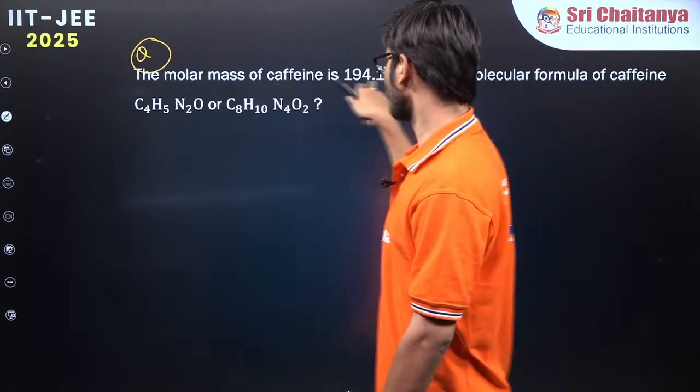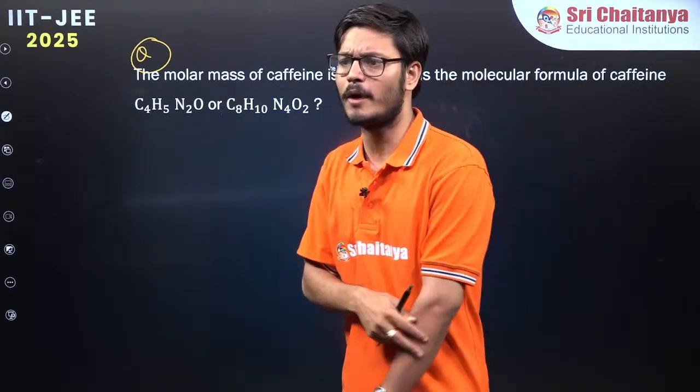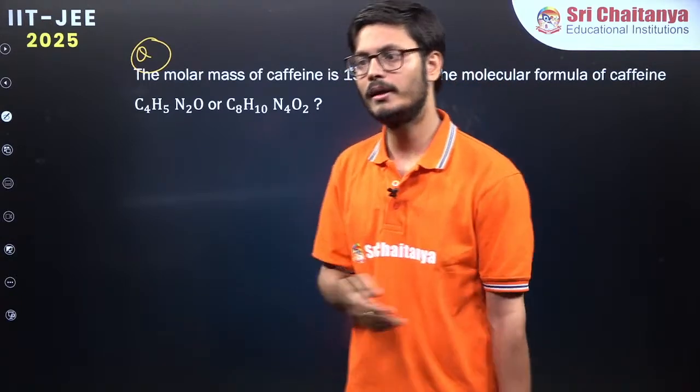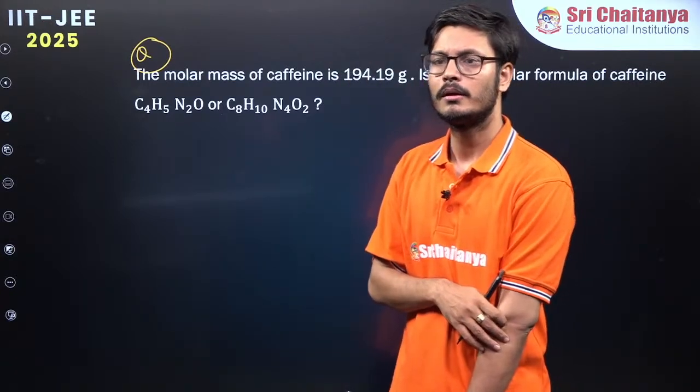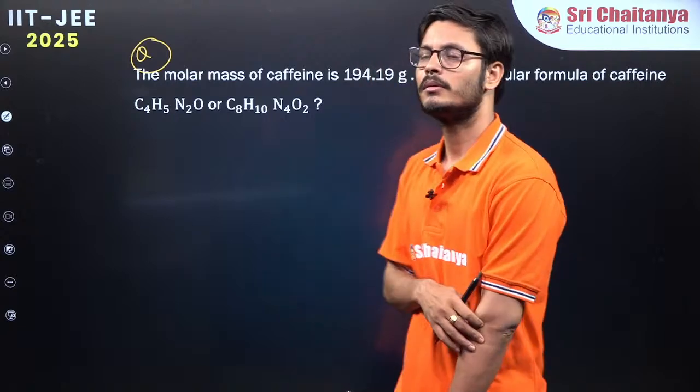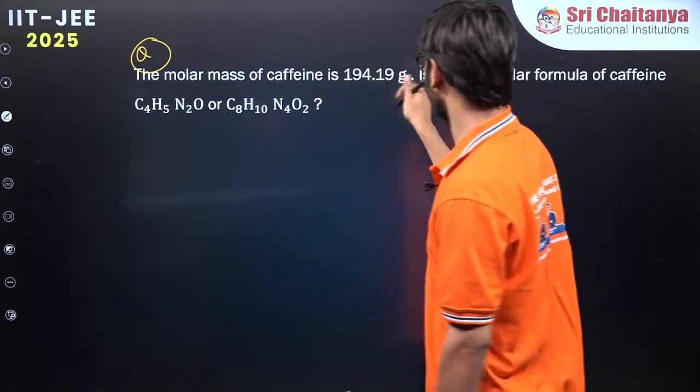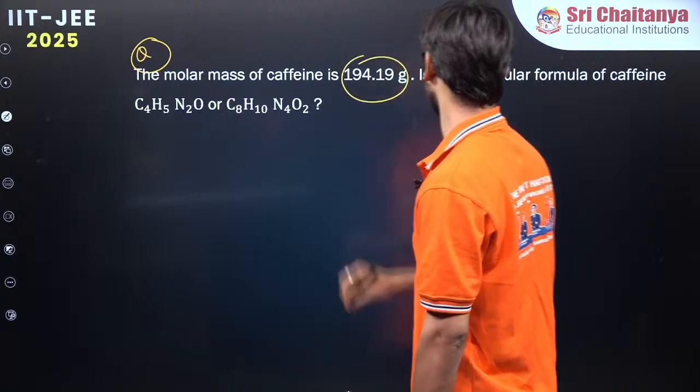The molar mass of caffeine. You all know caffeine, right? Caffeine is found in? Coffee. Yes or no? Quickly do it. So the molar mass of caffeine is 194.19 gram.